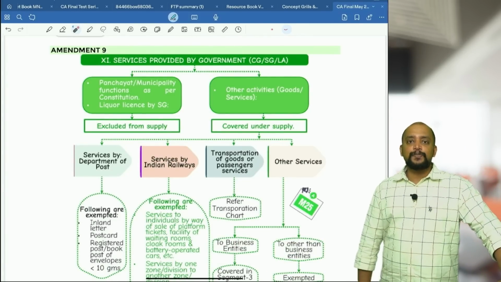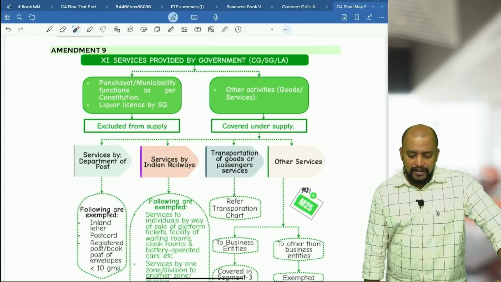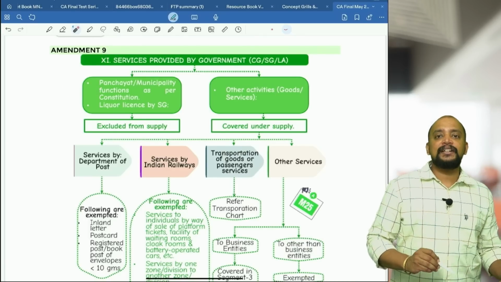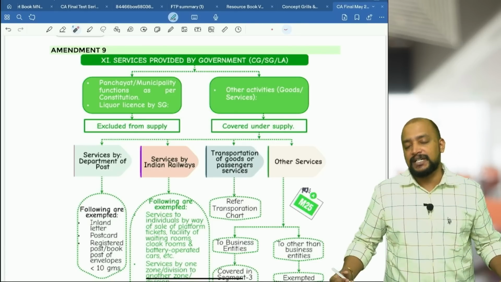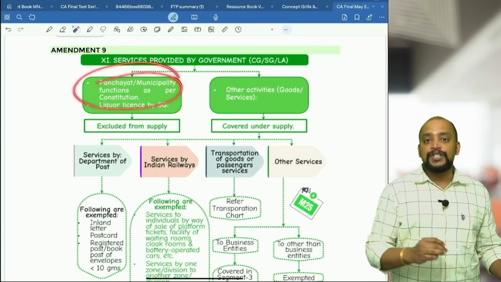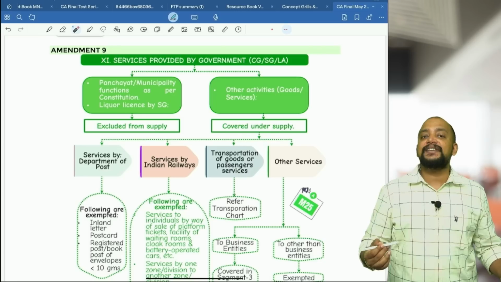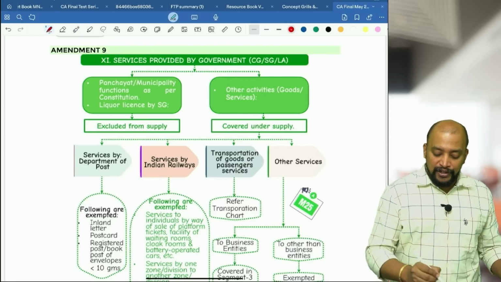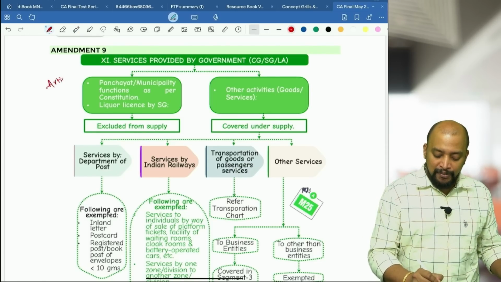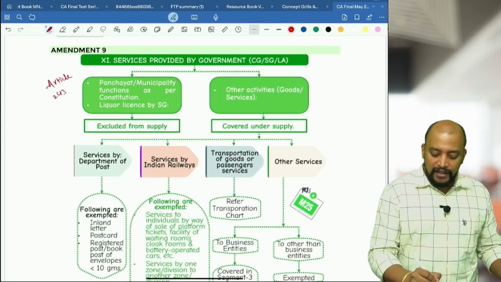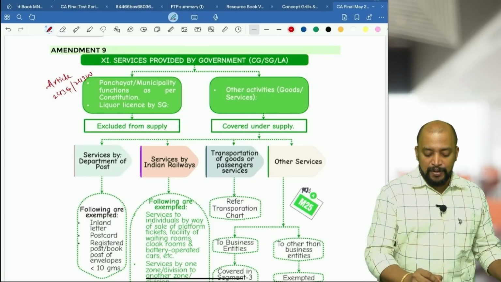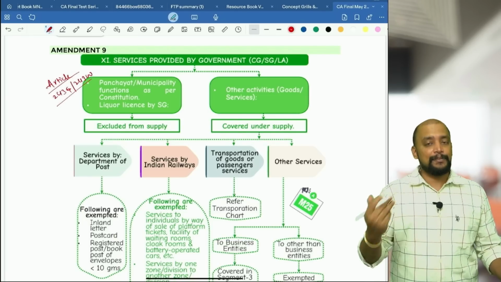When it comes to services provided by government, same chart, not much change. So here two activities are excluded from supply, that is municipality or panchayat activities. So Gram Panchayat or municipality, if they need to do certain activities as per constitution, Article 243G or Article 243W of the constitution. So remember this, Article 243G or 243W of the constitution. So those activities will be fully exempt, like not a supply, okay.